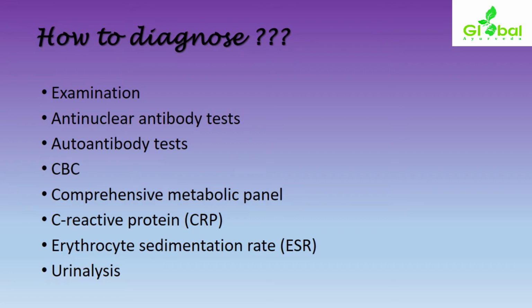So it gives specific information regarding the metabolism of the body through the assessment of certain blood parameters. C-reactive protein, erythrocyte sedimentation rate, and urine analysis also will be helpful for diagnosing autoimmune related conditions.